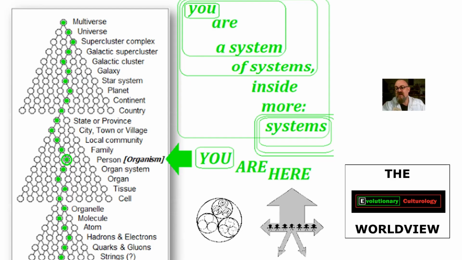And that results in the EvCult worldview. You are a system of systems inside more systems, and as we know, systems are structured and function as fractal Holon partons, and so do units of culture. Anyway, you are here. You're a person or an organism, probably, unless you're an AI watching this. Next, that's the EvCult worldview, or Weltanschauung, if you like.